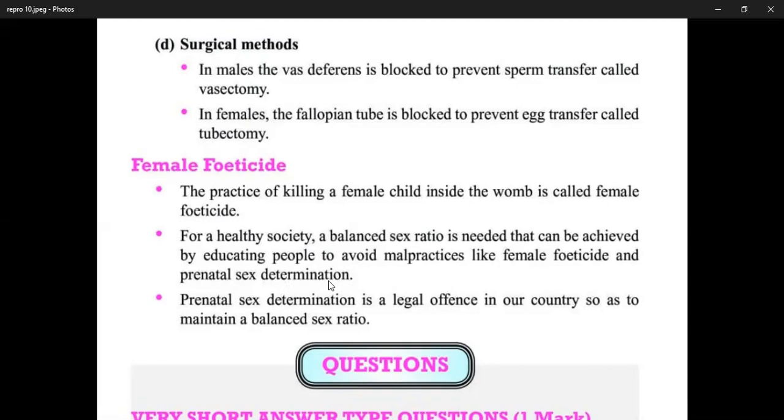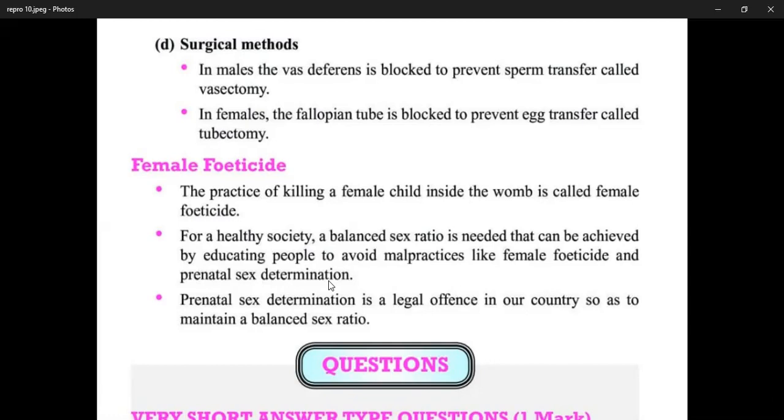In present time society, people always like the male child, but the ratio of male and female is very important for the society.